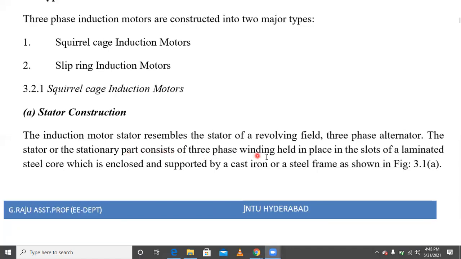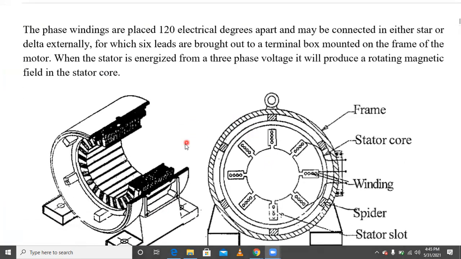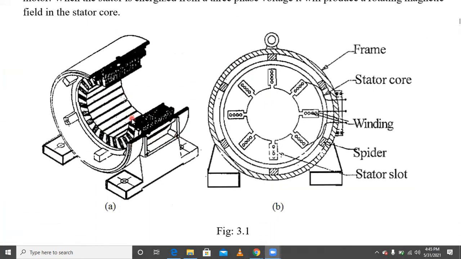The stator, or stationary part, consists of a three-phase winding held in place in slots of a laminated steel core, which is enclosed and supported by a cast iron or steel frame. This can be easily understood by using the construction diagram. This is called stator construction. The stator construction of the squirrel cage and slip ring induction motor is the same.